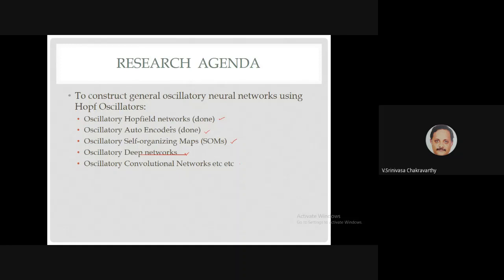So now, if you say that the single unit is an oscillator, then how do you rework all this theory in terms of oscillators? This is what we want to do, and I strongly believe that that kind of body of models will be able to describe brain function quite effectively.